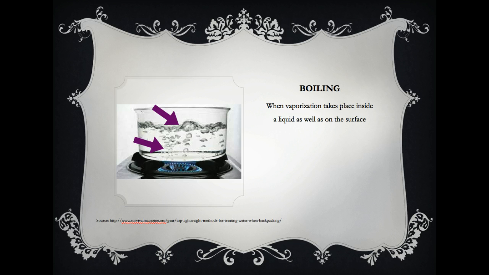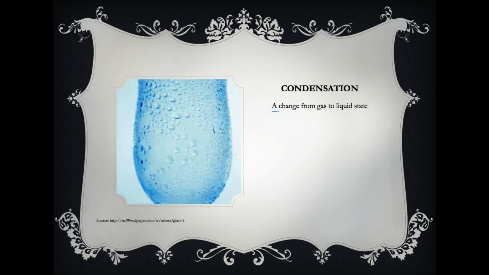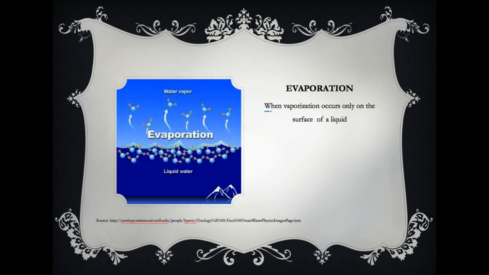Boiling is when vaporization takes place inside a liquid as well as on the surface. So here we have an example of boiling occurring within the liquid and right at the surface. And this is when you have liquid change to gas state. Condensation is when a gas changes to the liquid state. Evaporation is when vaporization occurs only on the surface of the liquid. So right here. And again, this is a change from liquid to gas.